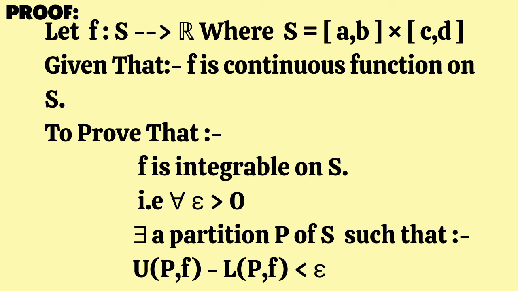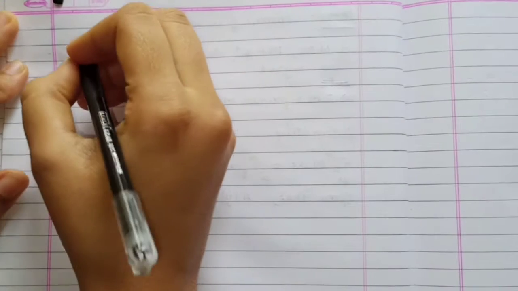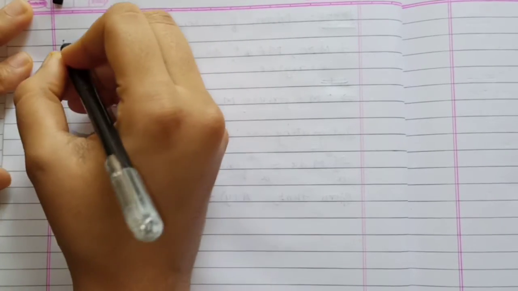That is, we have to prove that for all epsilon greater than 0 there exists a partition P of S such that UPF minus LPF is less than epsilon. So first we have to choose a value for epsilon that will help us prove that UPF minus LPF is less than epsilon.